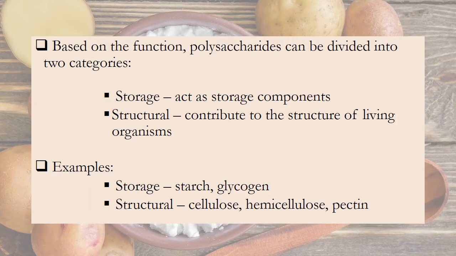Based on the function also, polysaccharides can be divided into two categories. They are storage polysaccharides and structural polysaccharides. What are storage polysaccharides? They act as storage components. Structural polysaccharides contribute to the structure of living organisms. Now let's consider some examples. Examples for storage polysaccharides are starch and glycogen. Examples for structural polysaccharides are cellulose, hemicellulose, and pectin.